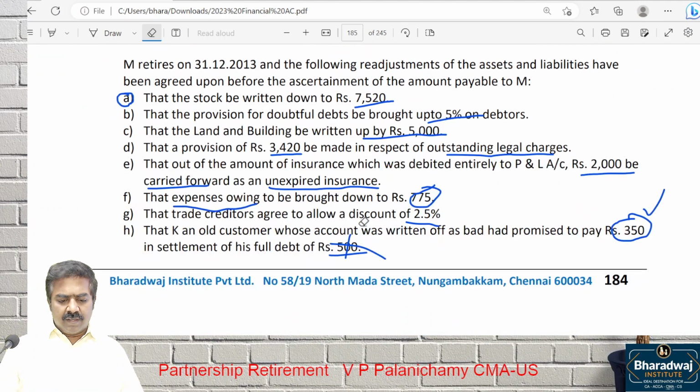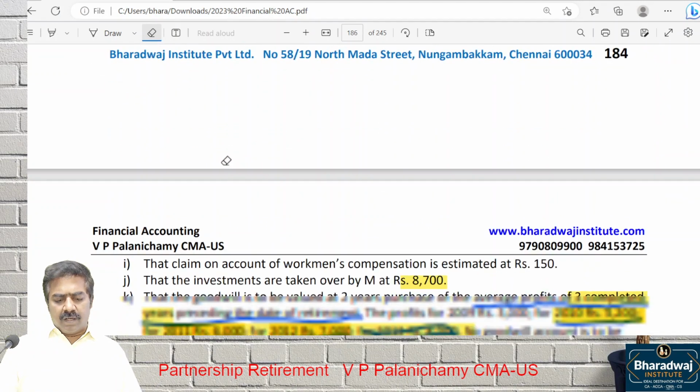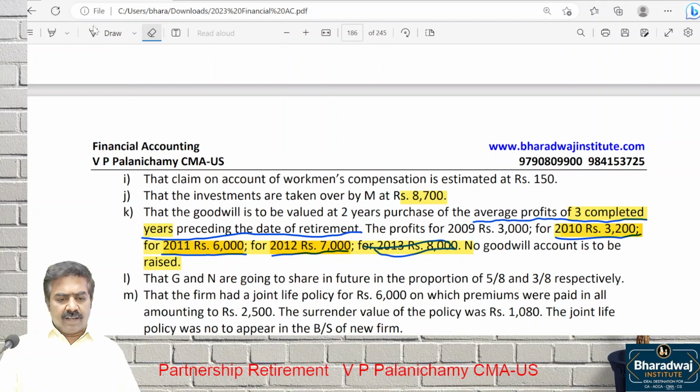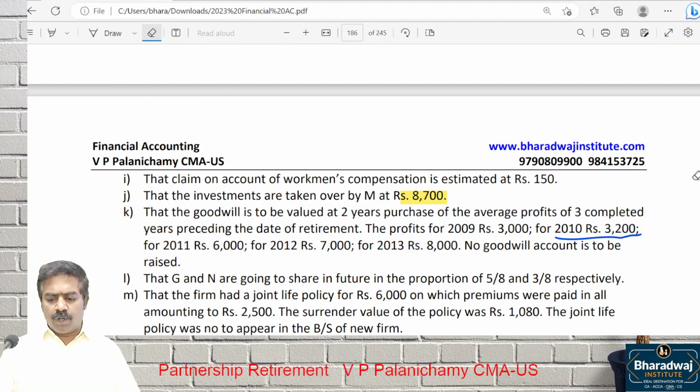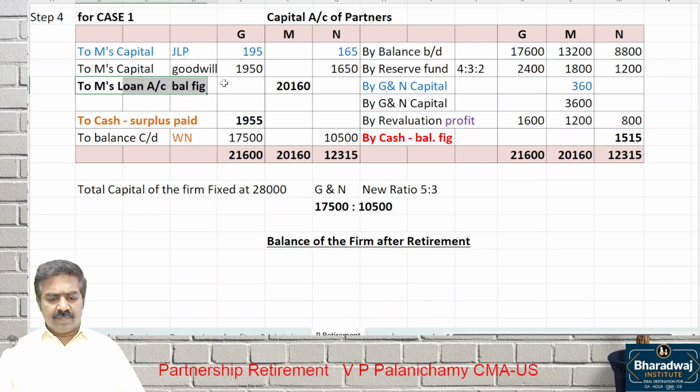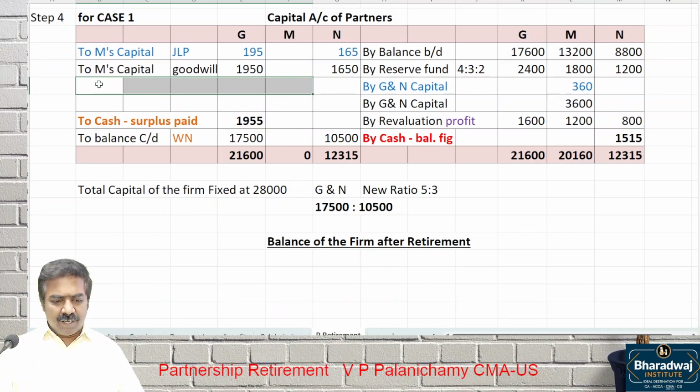Look at point number J. What have they given? Investment sold out or taken over? Taken over by which partner? M. We have to adjust that, right? Why didn't we do it? So M has taken over the investment given in the question. For how much? 8,700. He has taken the investment, and only the balance is transferred to loan account.